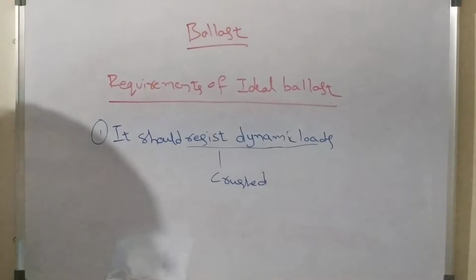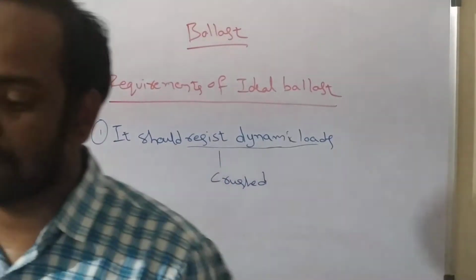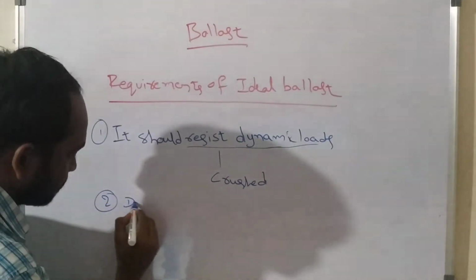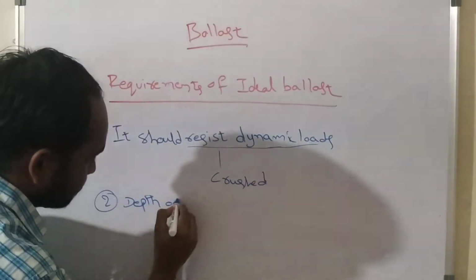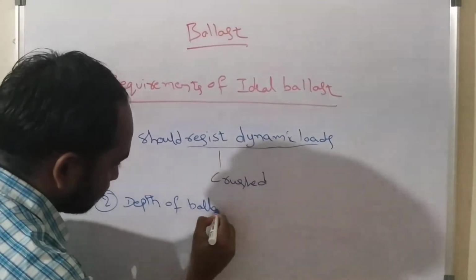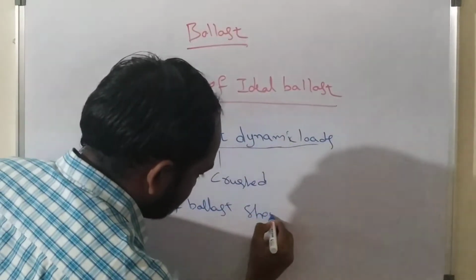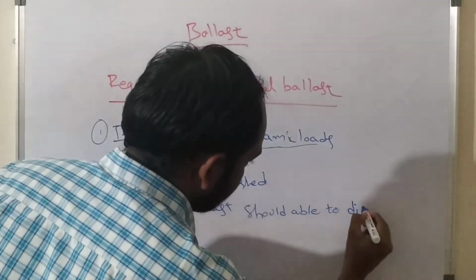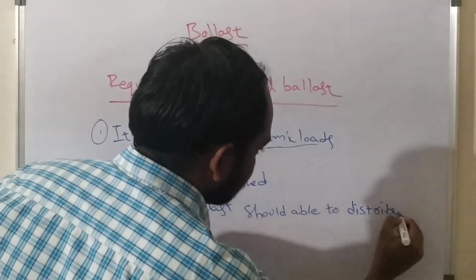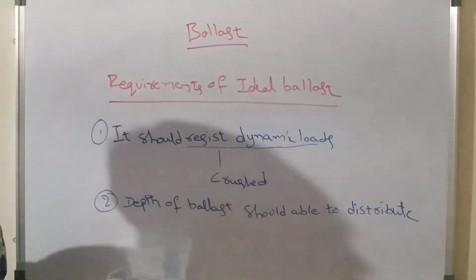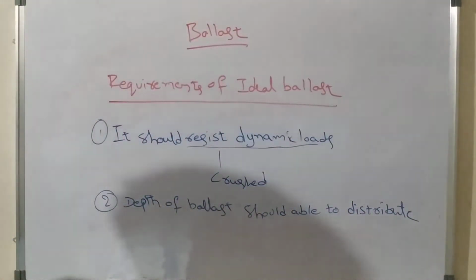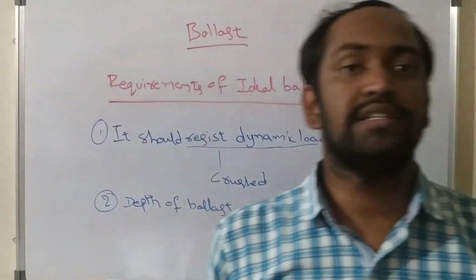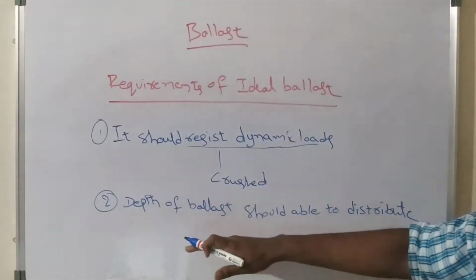And the depth of the ballast should be able to distribute the entire load of the train, and also the entire stresses coming from the sleepers and rails, over a large area.